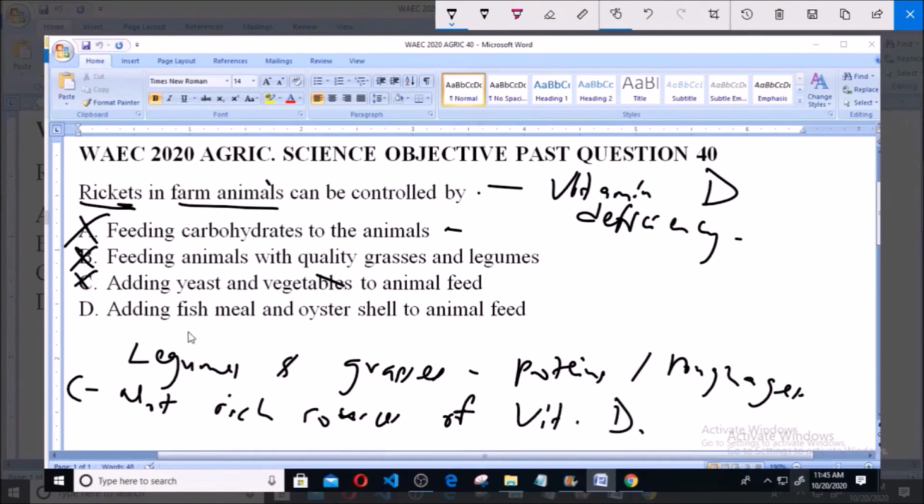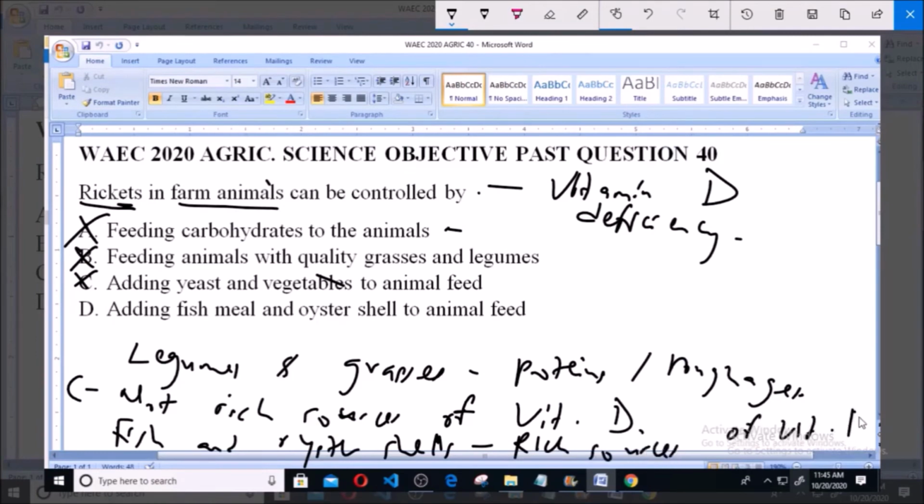Now option D says adding fish meal and oyster shell to animal feed. Now fish and oyster shells are rich sources of vitamin D, and since rickets is due to lack of vitamin D, supplementing for vitamin D can control rickets, and these are very rich sources of vitamin D. So option D, adding fish meal and oyster shell to animal feed, is a way of controlling rickets in farm animals.